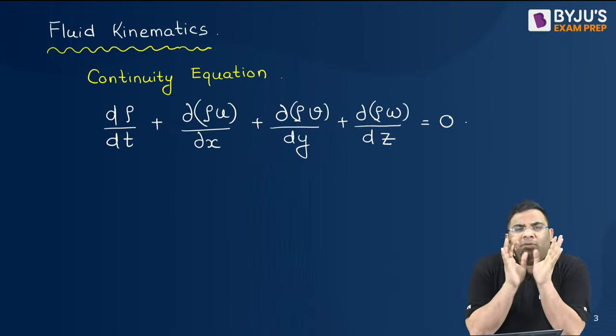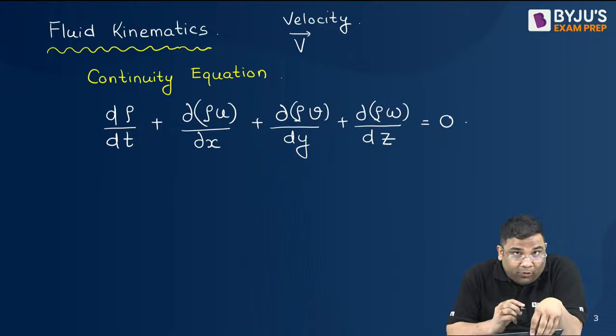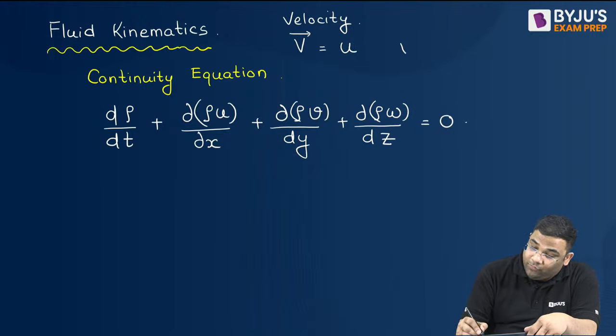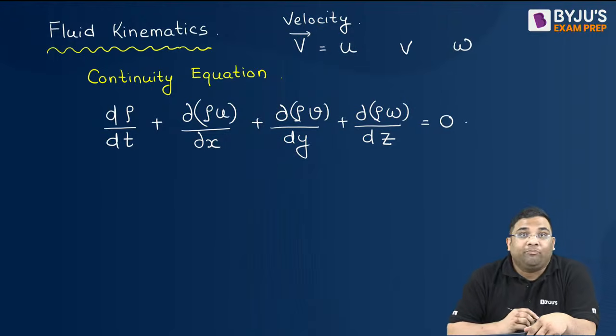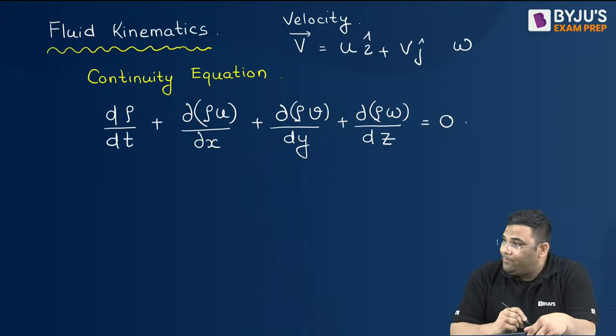Now suppose there is a fluid particle. So the fluid particle will have a velocity, and velocity is a vector. So it will have three components, right? The three components will be u, v and w, and u will be in the x direction. So u i cap plus v j cap